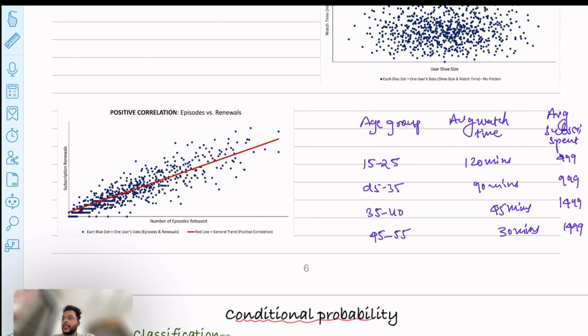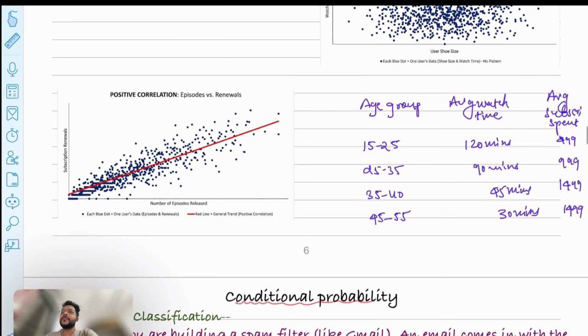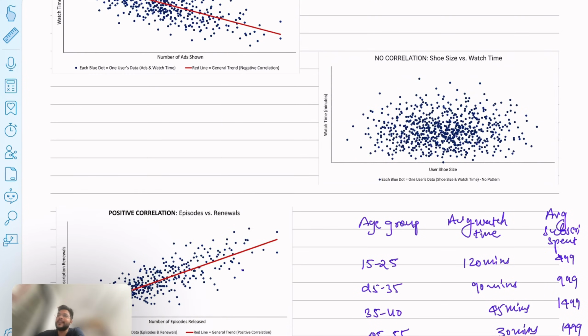Okay, so this was something about data visualization. All right, friends, that brings us to the end of this session. I know this was a long lecture, but we covered some massive ground today. So let's quickly recap what we learned. We started with how ChatGPT and self-driving cars run on probability, not magic.